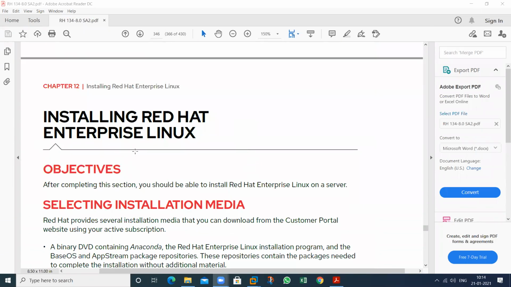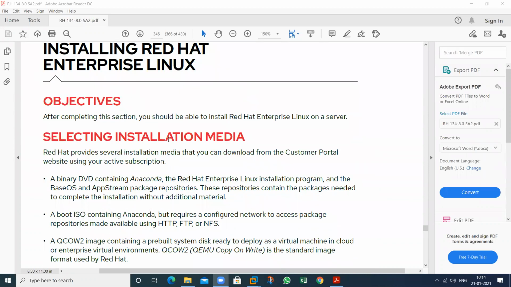Installing Red Hat Enterprise Linux, selecting installation media. It means we require a media. What does media mean? Gitu, what do you understand by the media? Sir, media is like some audio visual things.